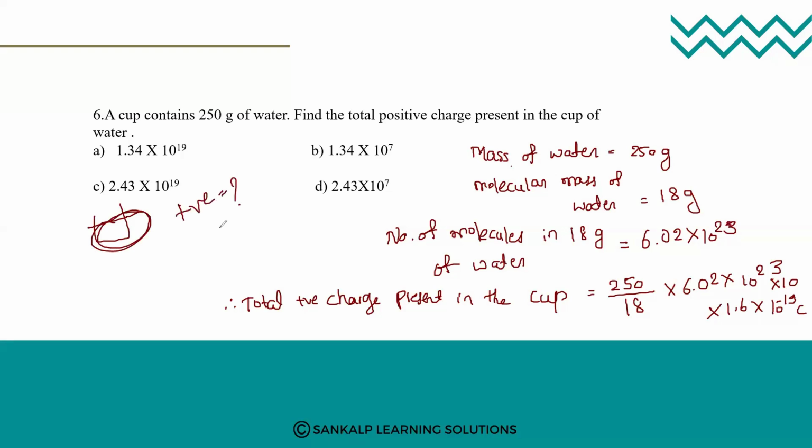They are not asking you the total charge. They are not asking you the negative charge. They are not asking you positive and negative together. They are asking only the positive charge.